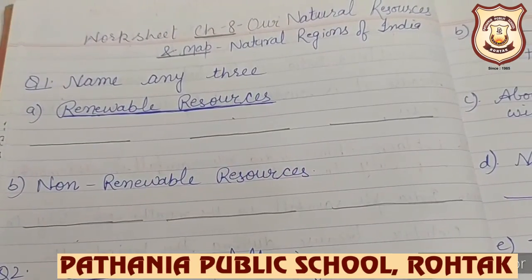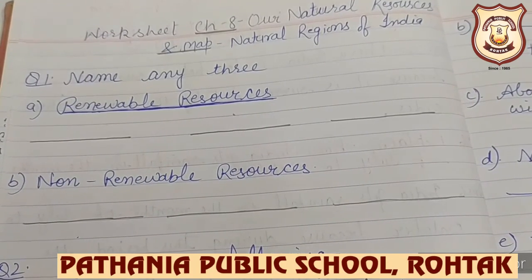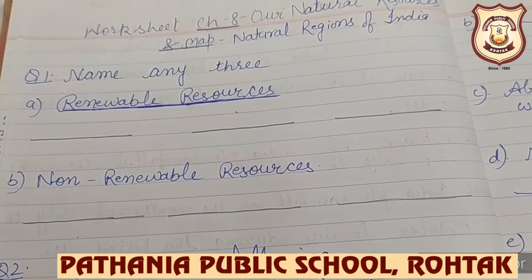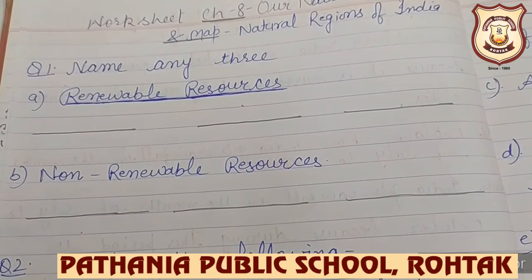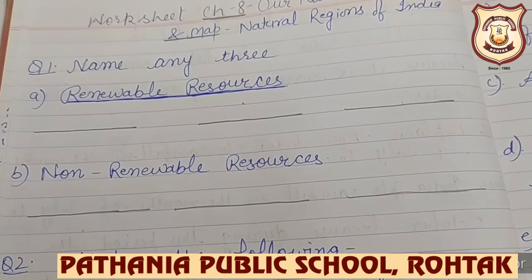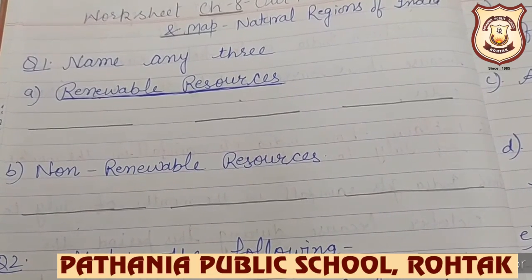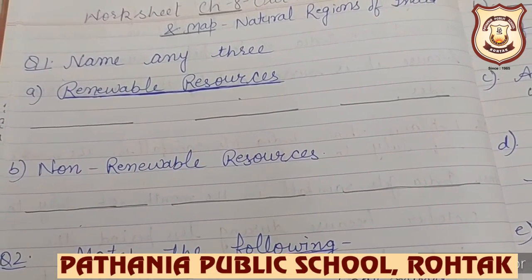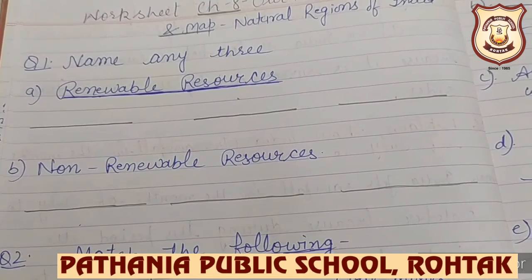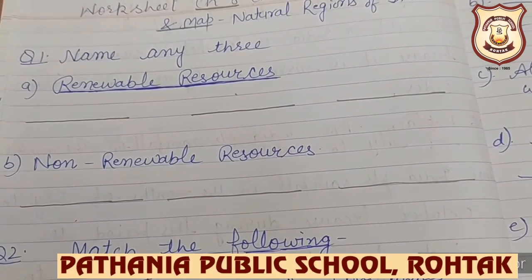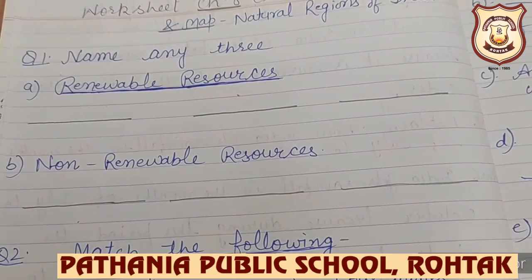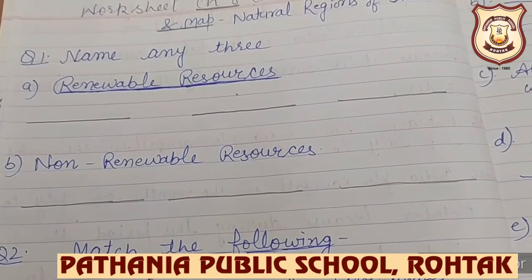Children, question number one, name any three renewable resources. You know that renewable resources are also known as non-exhaustible resources, as they do not exhaust. So you have to write examples of three renewable resources.